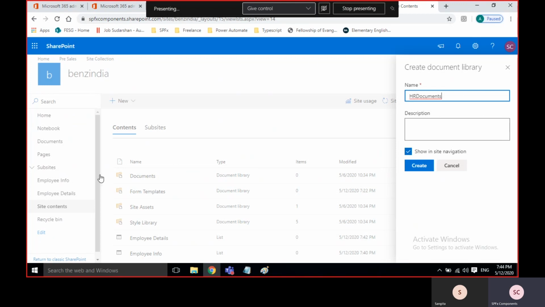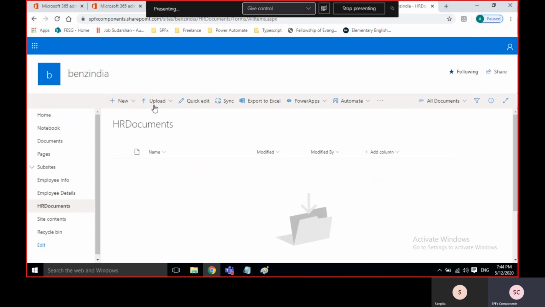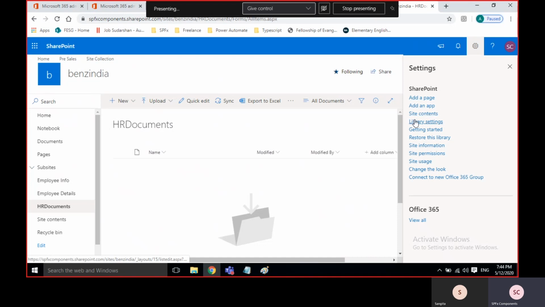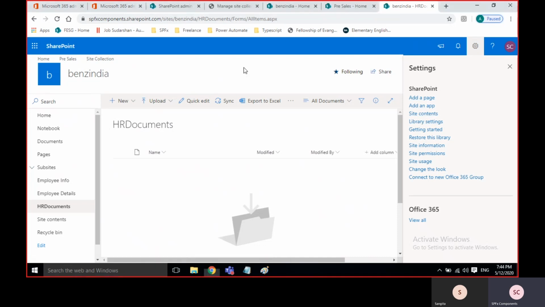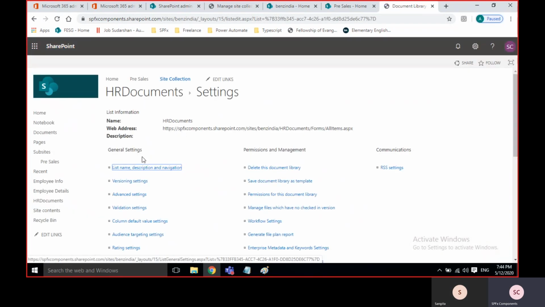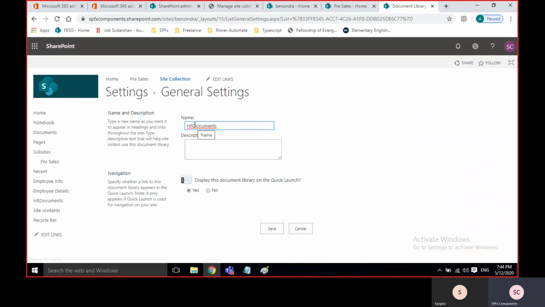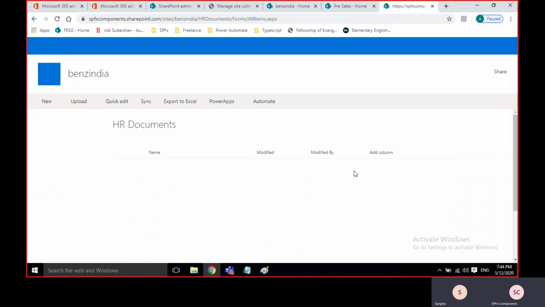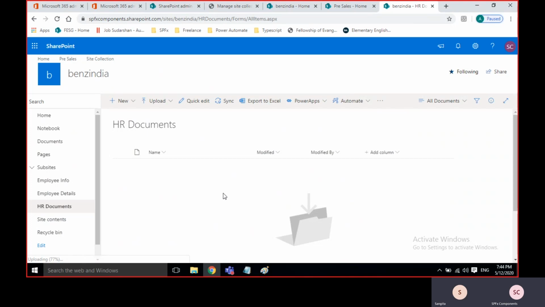Show in site navigation means this left navigation. Just create it. See here, it came automatically. Again, you just go to list settings, and here it is library settings. Go to title, change it, click OK. Then HR, everything is perfect.